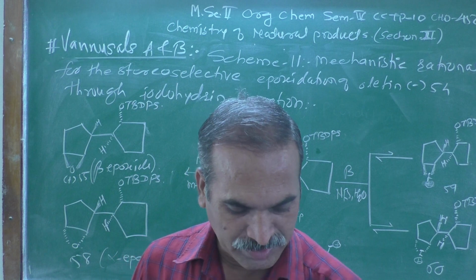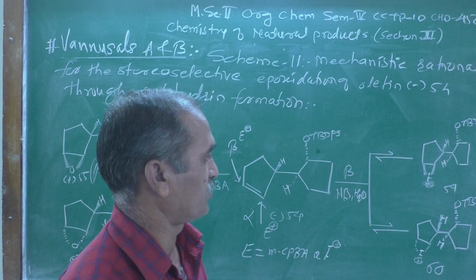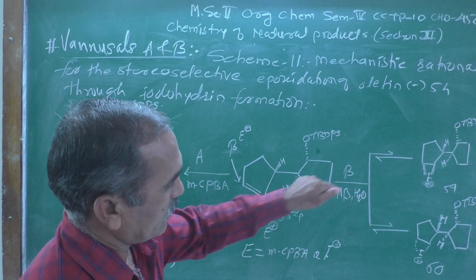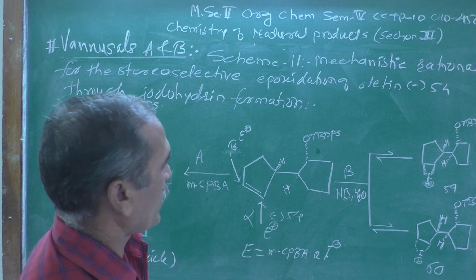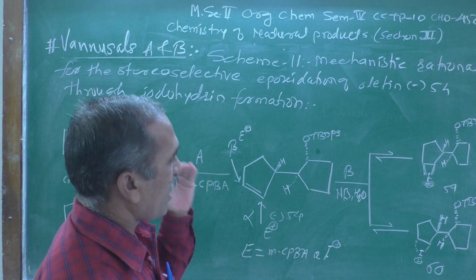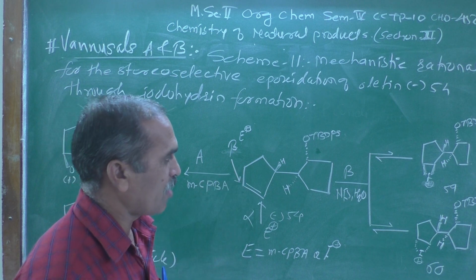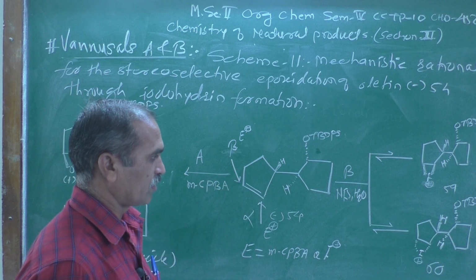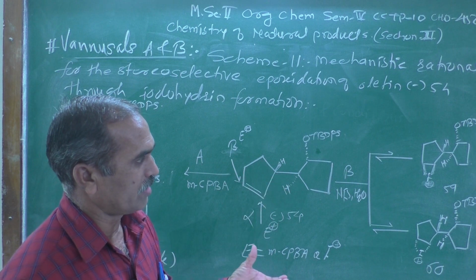So after getting these two structures 59 and 60 by the B pathway, where we have used N-iodosuccinimide followed by water, there is a formation of iodonium ion.